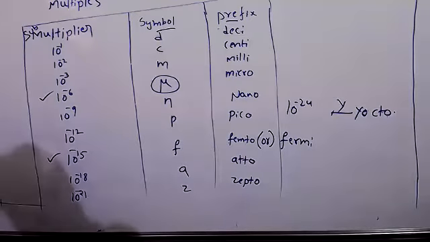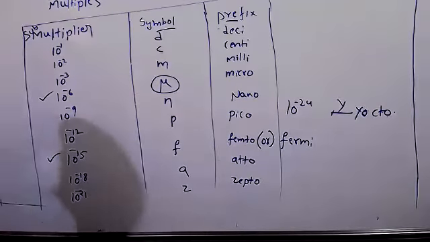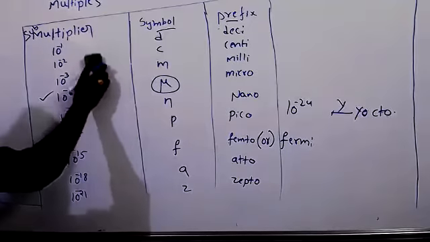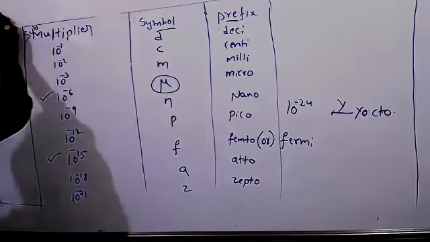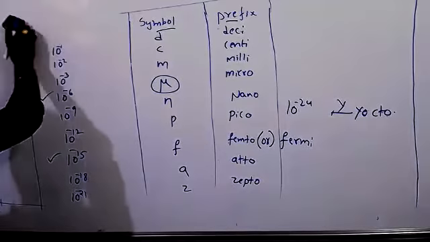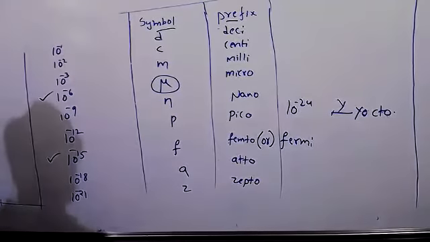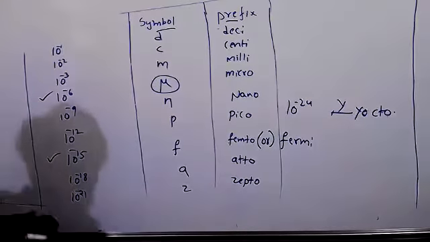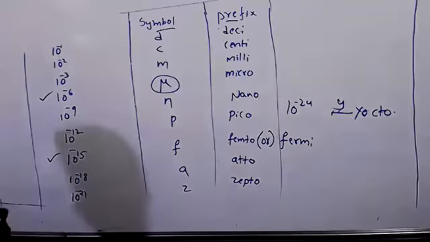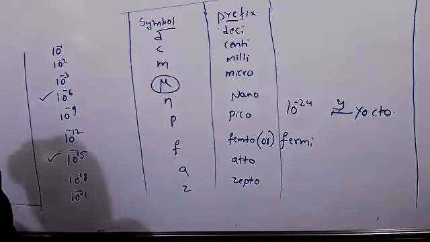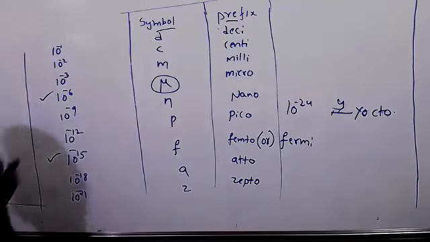Sir, what is the symbol for 10 to the power minus 24? Minus 24 is small y. Okay, sir, thank you. Everything is small letter. Okay, let's see now.